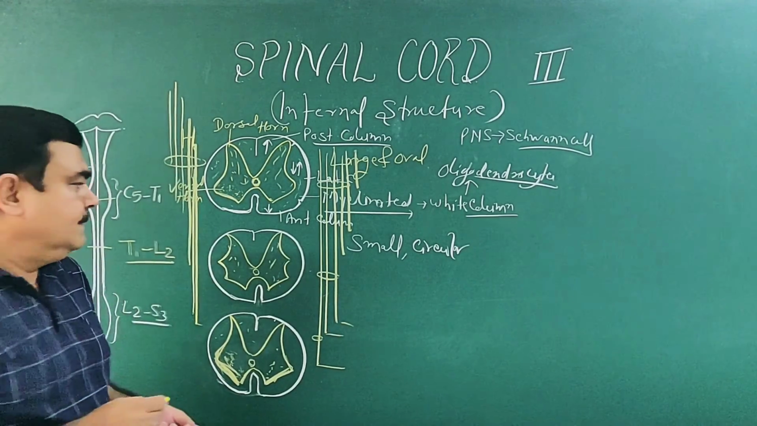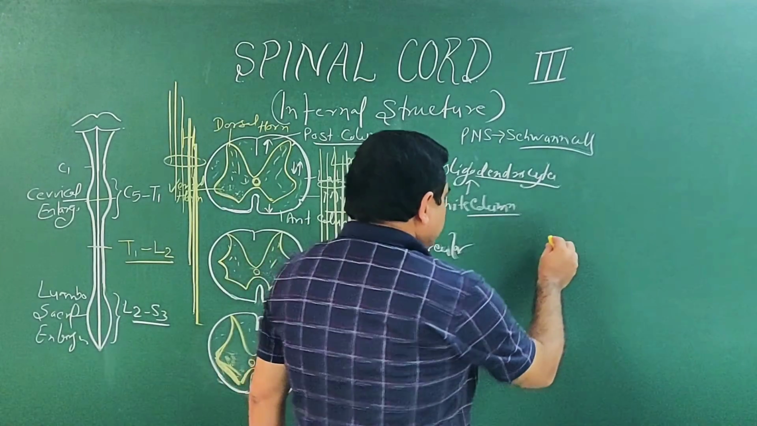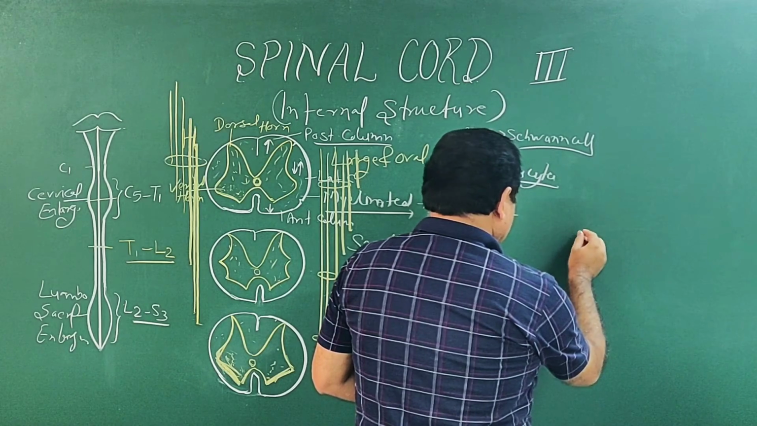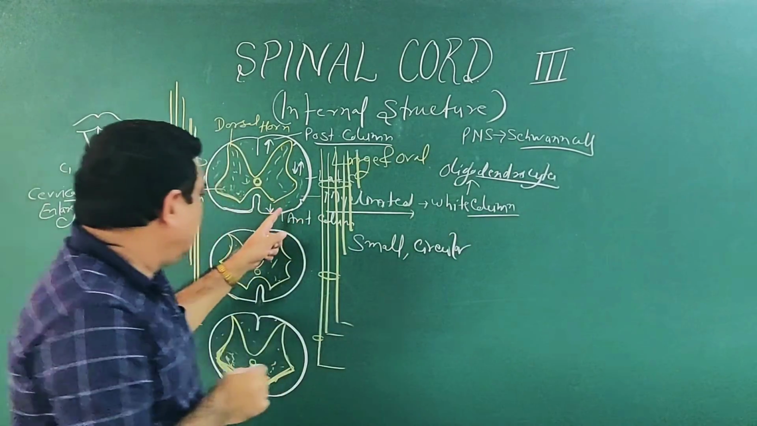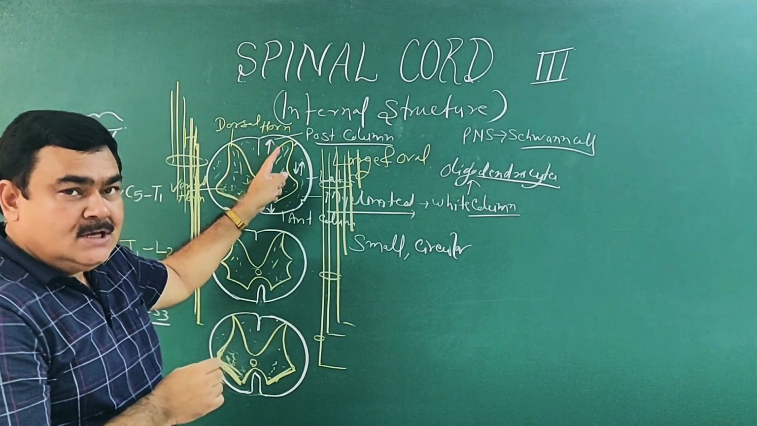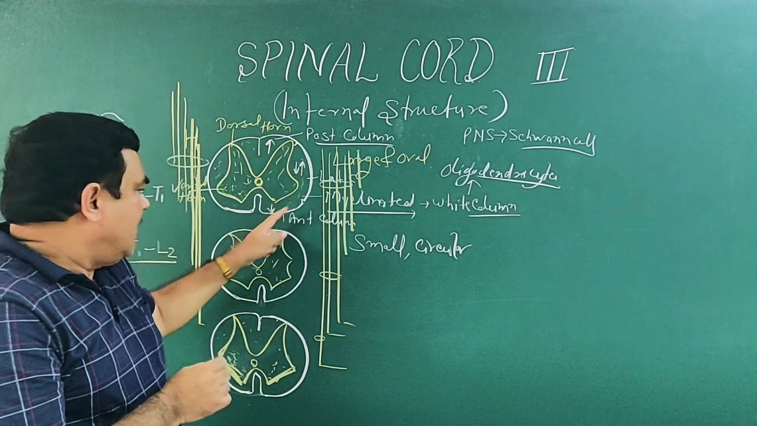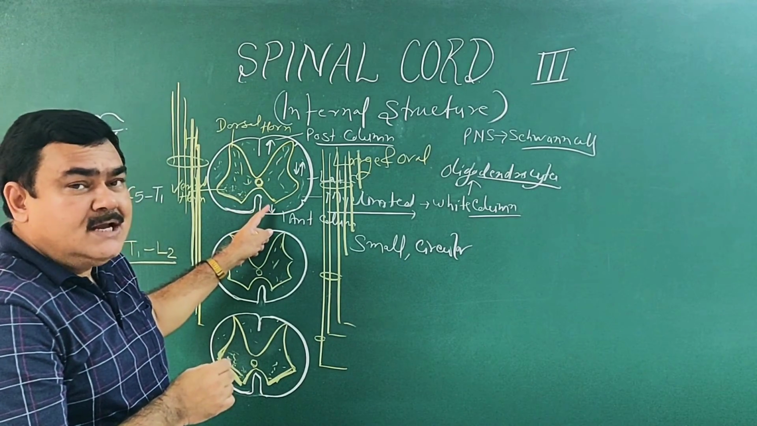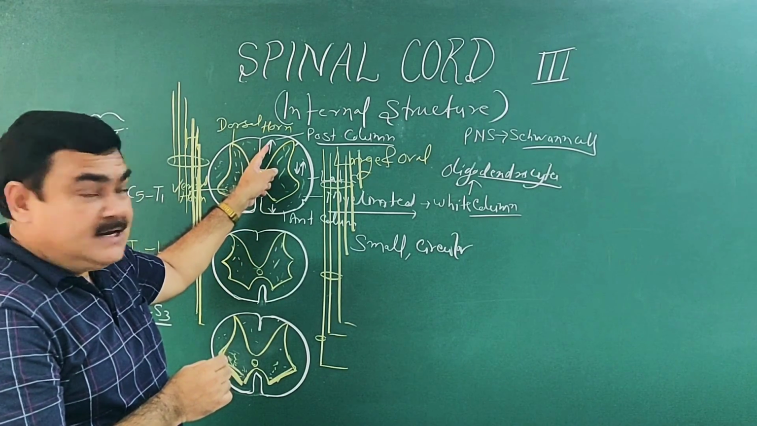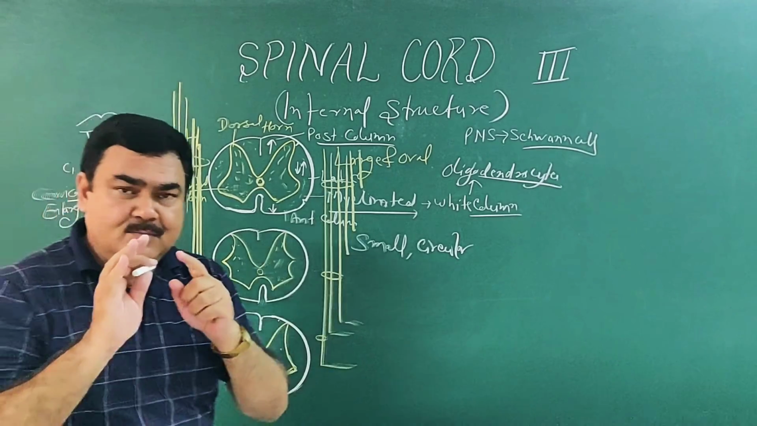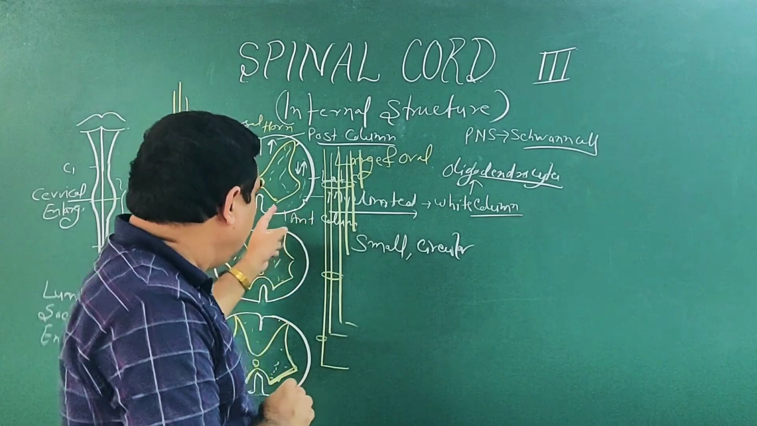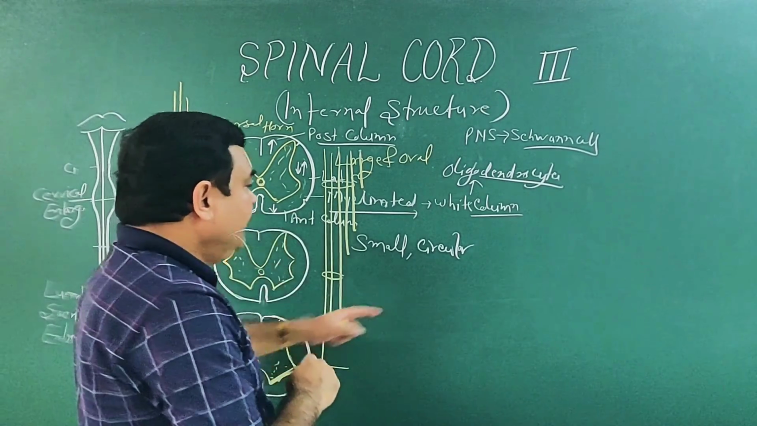Now we will discuss the nuclei. Here you have seen the white matter divided into anterior, lateral and posterior columns, and each column has numerous ascending or descending tracts. Mostly the anterior part has descending tracts, posteriorly ascending tracts, and in the lateral both ascending and descending tracts are present. This is roughly what you can see here. Details of ascending, descending and other fibers we'll discuss later.